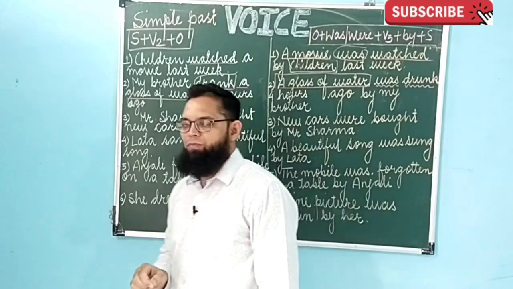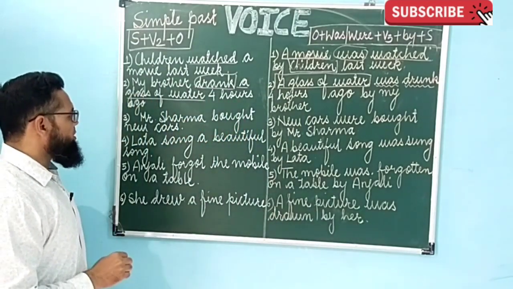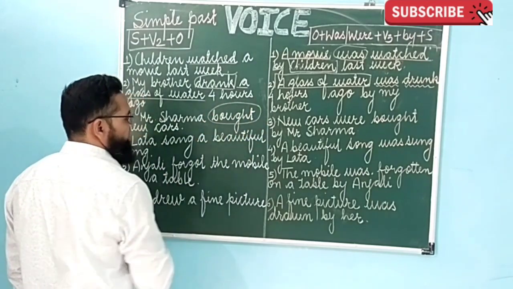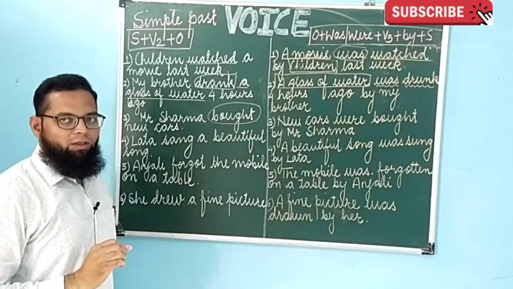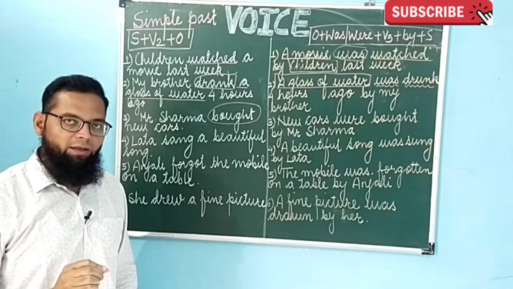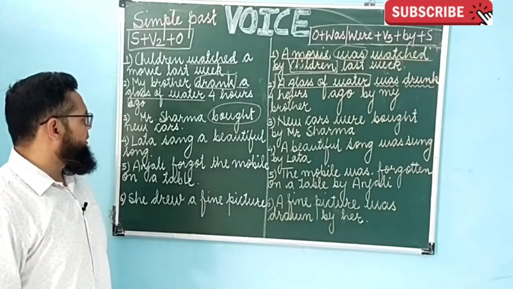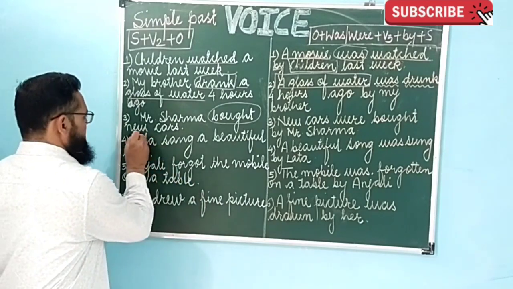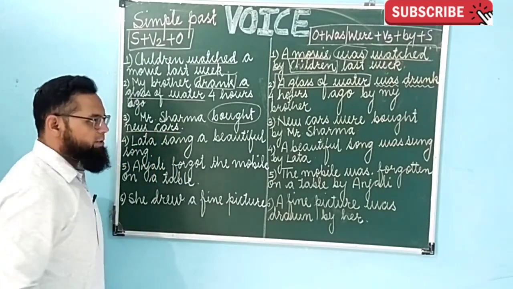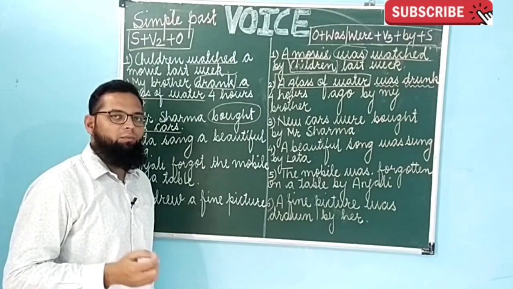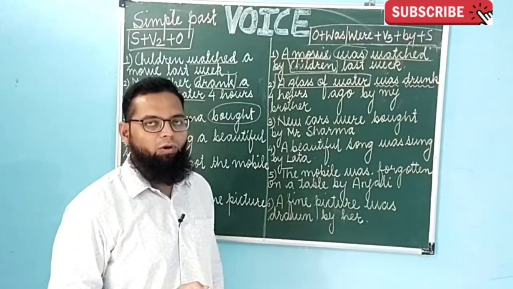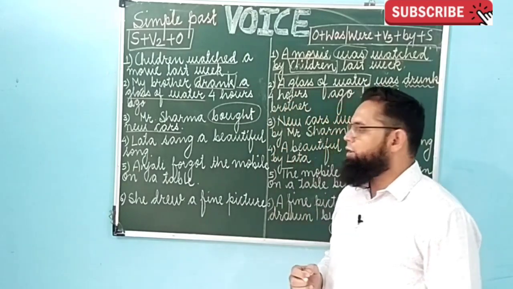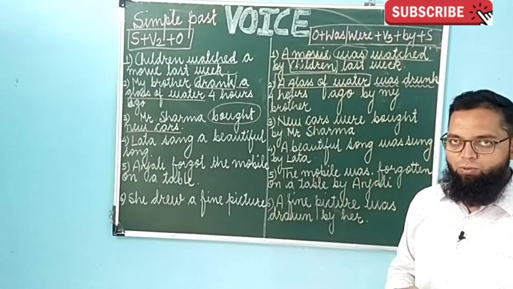Next example: Mr. Sharma bought new cars. Here bought is the second form. What is the first form of bought? The first form of bought is buy. Okay, kharidna. What is the object? The object is new cars. As it is plural, I have not used a before it. Cars is plural, we do not use a before plural.